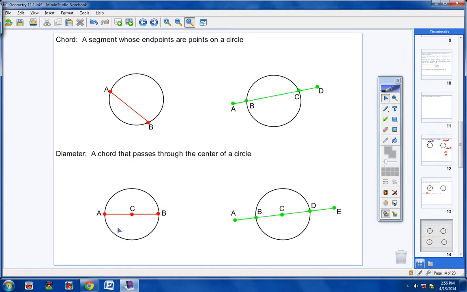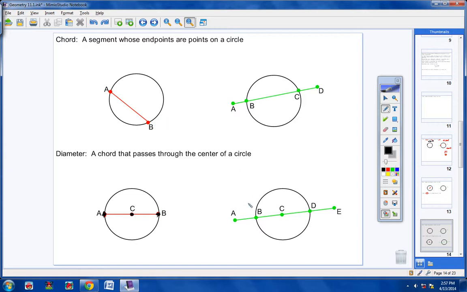There, right here, is an example of a diameter. Right here. AB. AB is a chord. It has its endpoints right on the circle. But not only is it a chord, notice that chord also passes right through the center of the circle. Okay? So basically a diameter will always cut the circle right in half. It doesn't matter where it's drawn. If you have a circle like this and the diameter is drawn like this, it still will cut the circle in half.